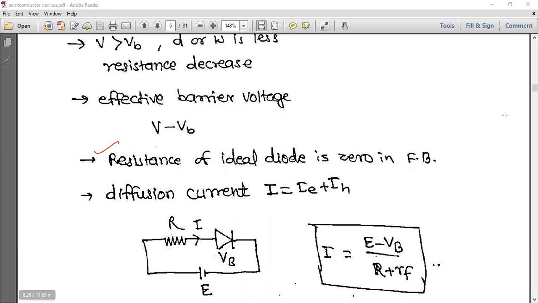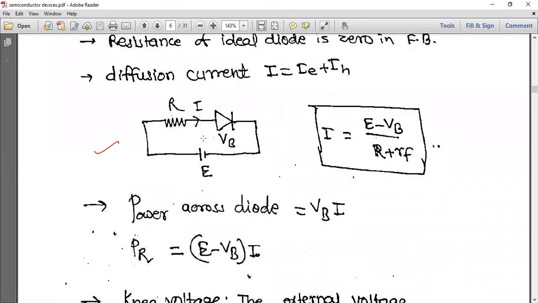Okay. Next, you can see in this circuit, here I have connected one diode, and here is the supply voltage, and this is the resistance, and the current flowing through is I. Now what is I here? First this is E, and some barrier potential is there for this diode. That's why E minus VB is the effective voltage, and the total resistance is R plus RF. RF means the resistance offered by the diode in the forward bias condition. So total potential by total resistance is the current flowing through this diode.